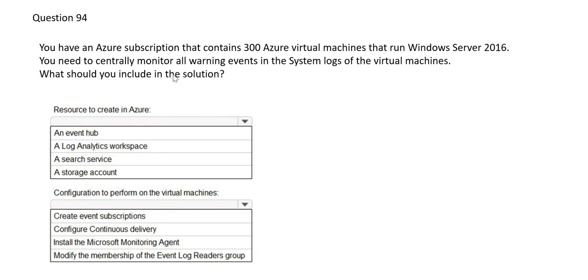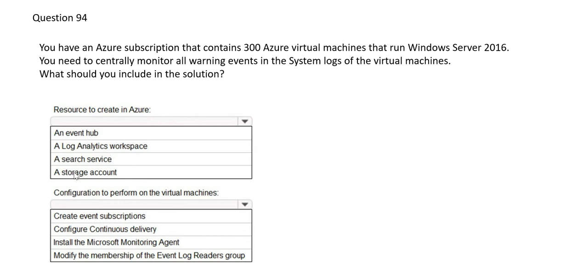So what should we do? Which resources should we create in Azure? Let's scan through the options. An event hub, we do not use an event hub in this scenario. Event hub is used when data is constantly coming from some IoT systems and you're streaming it and you have to capture it somewhere, maybe a database or some sort of mechanism. You need to put Azure Functions or something to process that data. So event hub is not used for such kind of requirements, so that is wrong.